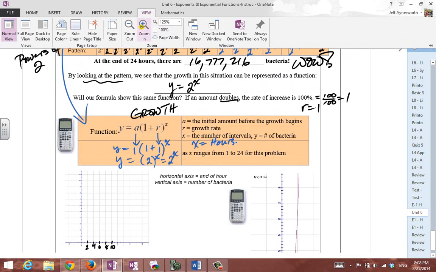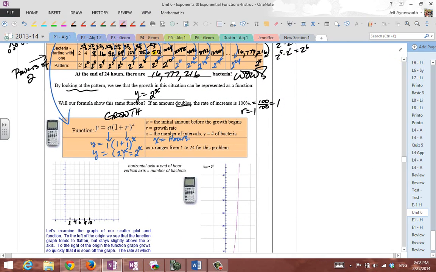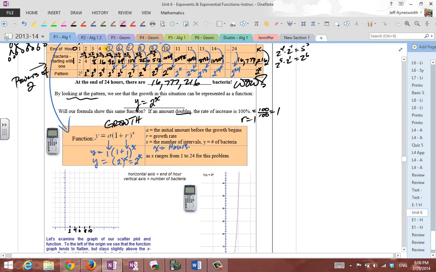Let me increase or decrease the size of the screen so you can see this here. All right, here are the x values. These are going to be x values. The output here are going to be the y values, these big bacteria numbers here. And after 10 hours, we got 1,024 bacteria. All right, so we're going to have to change the scale, obviously.